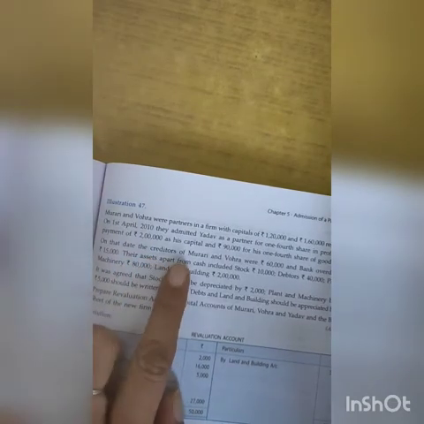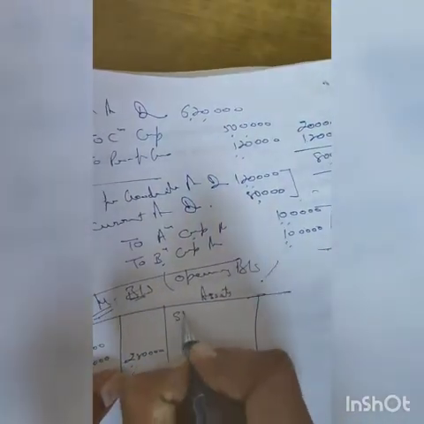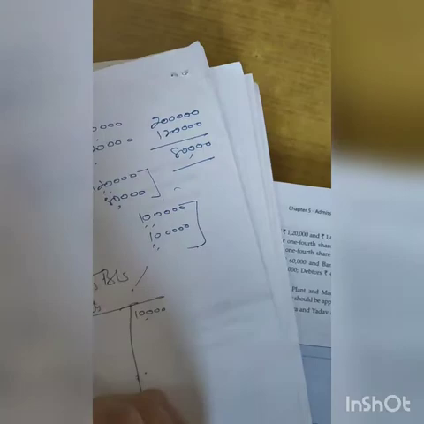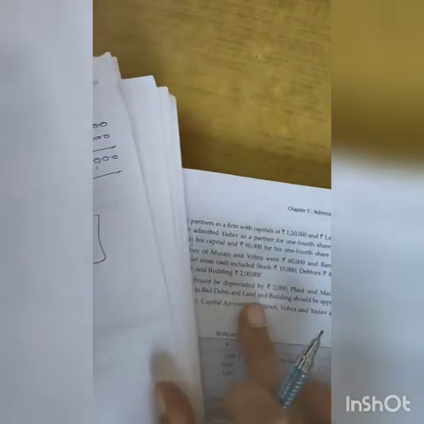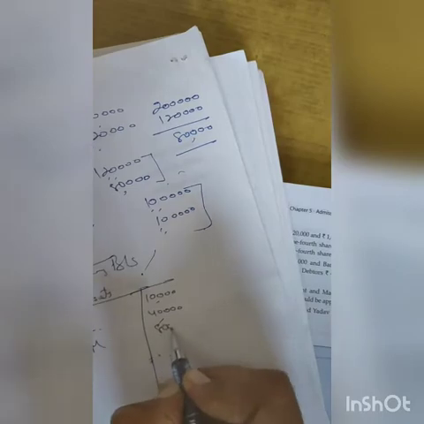Now their assets apart from cash, try to understand what the statement is telling. Their assets apart from cash means the assets other than cash, like stock, debtors, and so on. So they have given the rest of the assets. Stock is given here, stock is of 10,000, debtors are 40,000, plant and machinery I think 80,000. Okay, it's 80,000. Land and building 2 lakh.